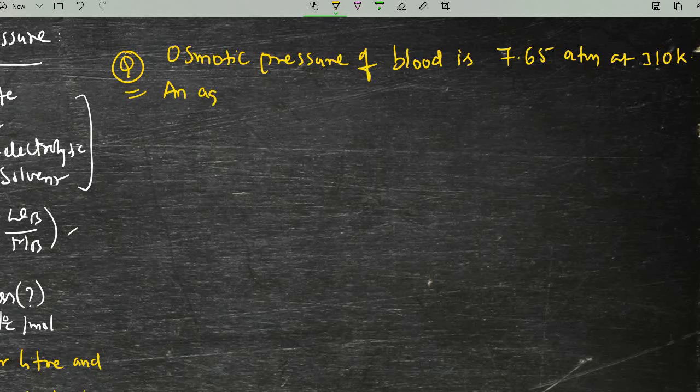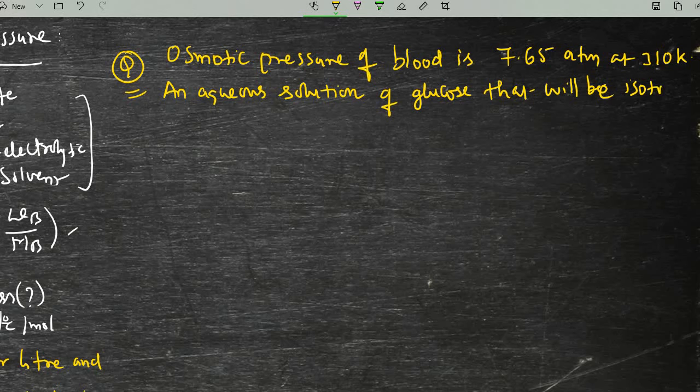An aqueous solution of glucose that will be isotonic with blood is dash weight by volume.